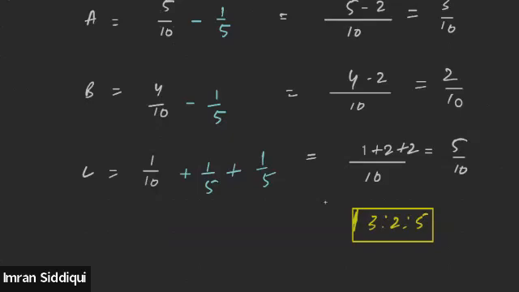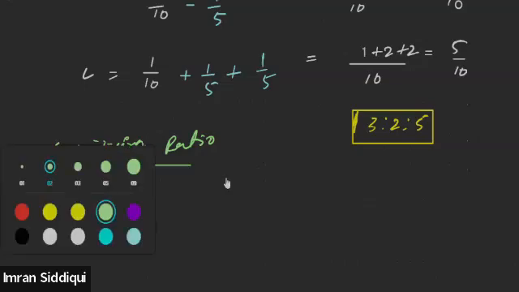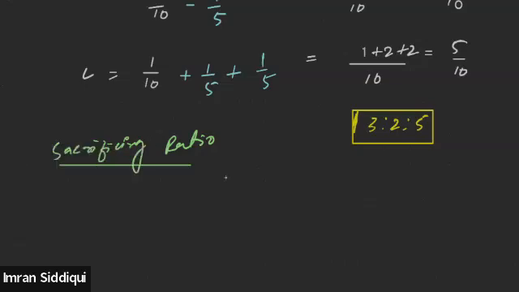And as far as the sacrificing ratio is concerned, because the question is also asking for the calculation of the sacrificing or the gaining ratios. See, only one partner is gaining the share, so we won't be able to find out the gaining ratios. And 2 partners are sacrificing, so in that situation, we will be able to find out the sacrificing ratio.